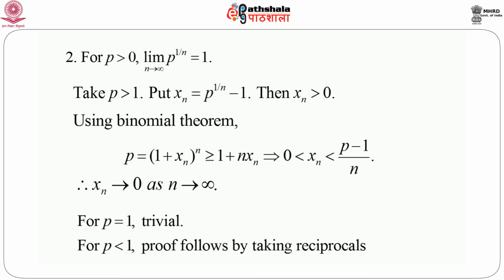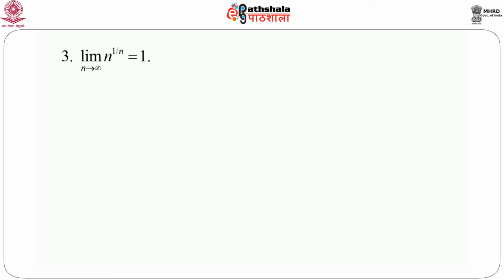So the next and the last sequence that we are going to consider today is n to the power 1 by n, and we will show that limit n goes to infinity, n to the power 1 by n equals 1. So again, put xn equals n to the power 1 by n minus 1. It is clear that if we put n equals 1, then 1 to the power 1 is 1. If we put n equals 2, then 2 to the power half is greater than 1. So for every value of n, n to the power 1 by n is at least 1, and hence xn, which equals n to the power 1 by n minus 1, is greater than or equal to 0.